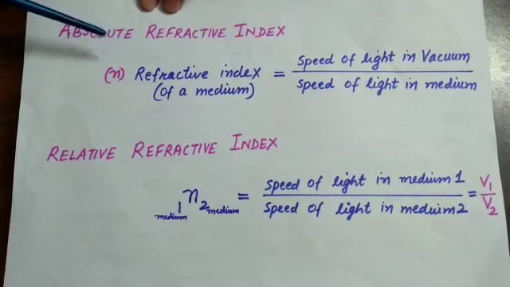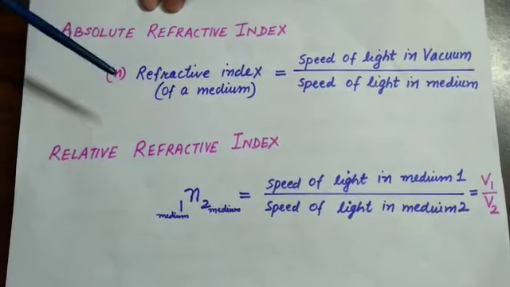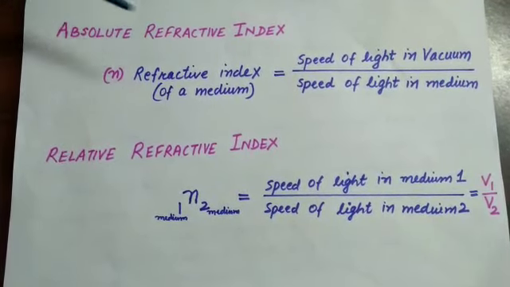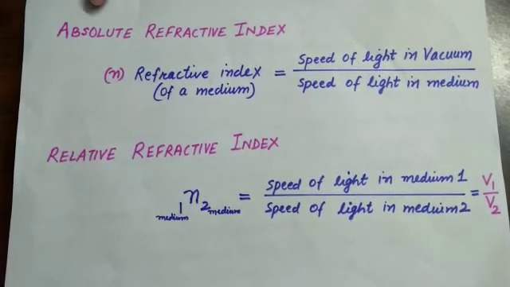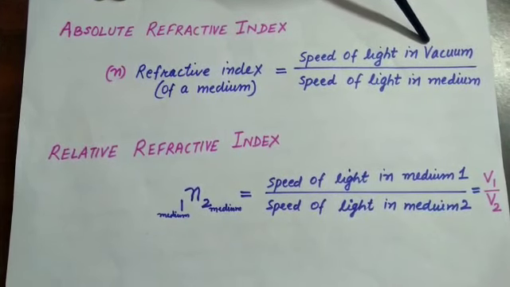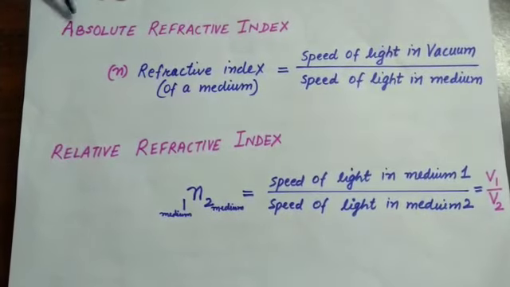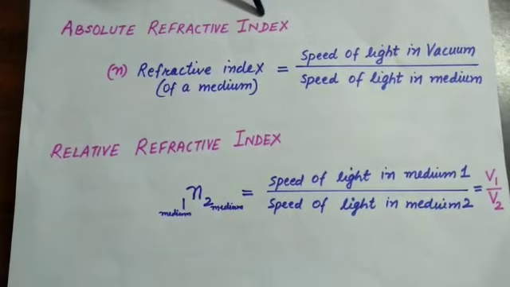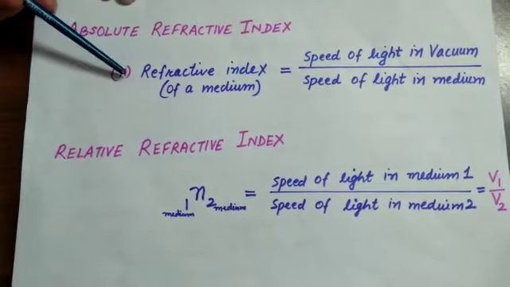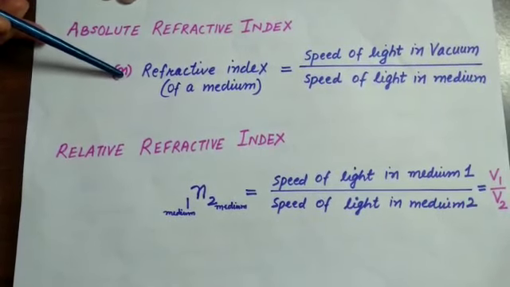Light is refracted in going from one medium to another because its speed changes. Due to this, the refractive index can also be written as the ratio of speed of light in the two media. If the light ray is moving from vacuum or air to another medium, then the refractive index is called absolute refractive index. It is denoted by n, and the medium other than the air or the vacuum is written as the subscript.